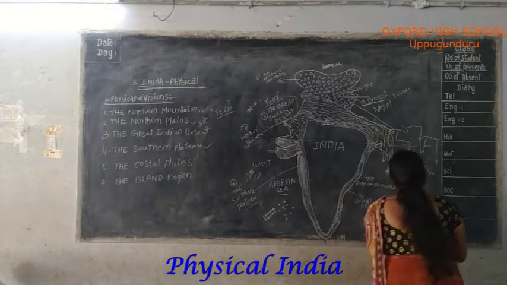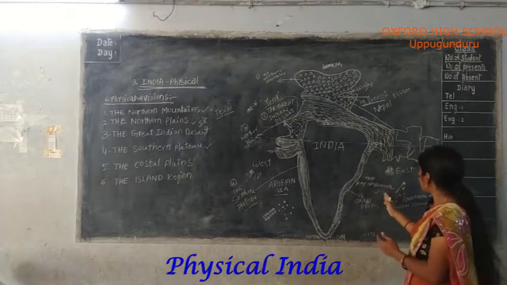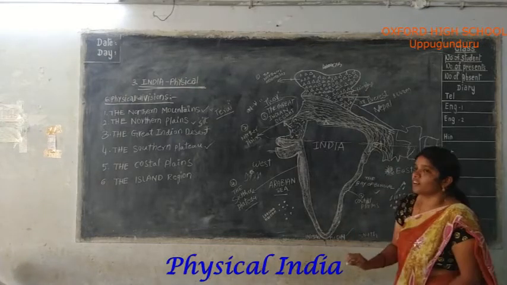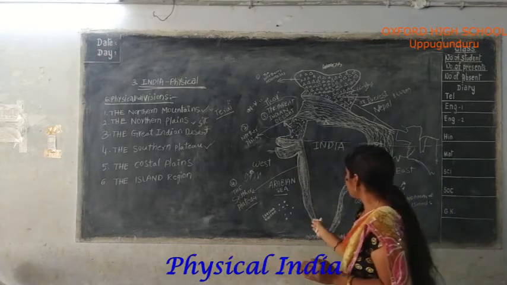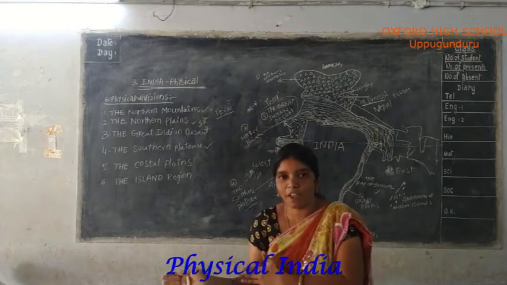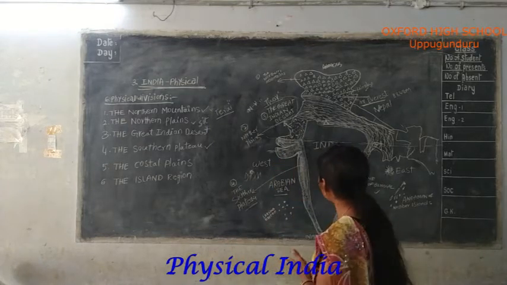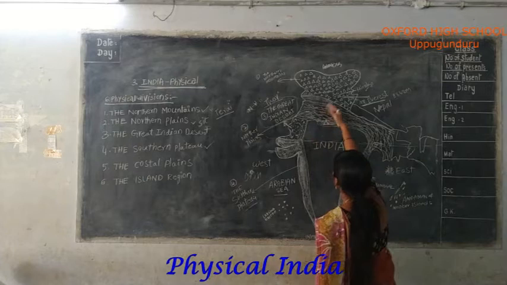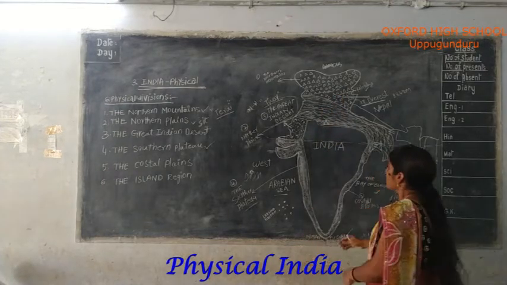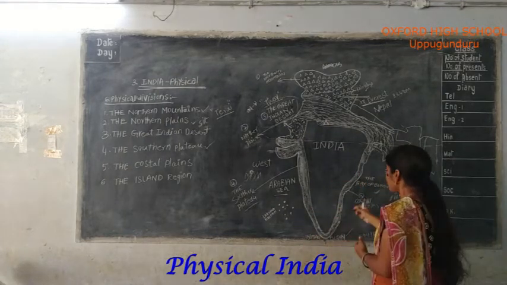On the eastern part is the Bay of Bengal. In the south is the Indian Ocean. Three sides are water, and one side is a larger area of land. These three parts are surrounded by water.